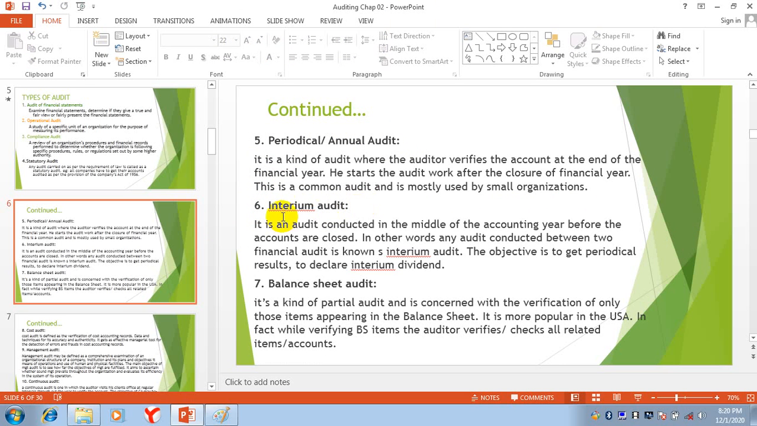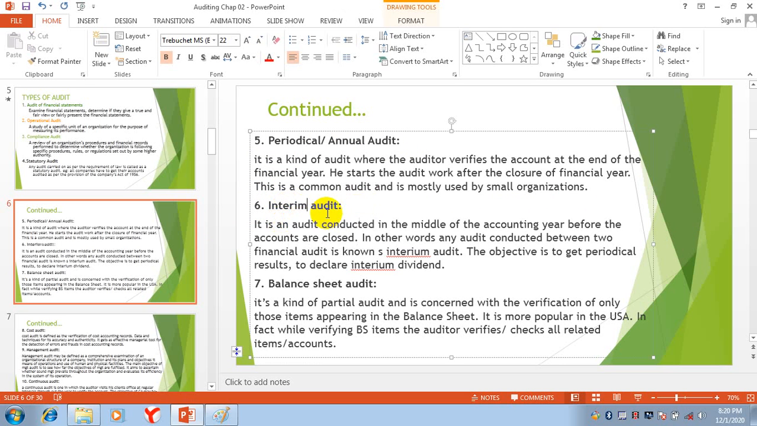Interim audit. It is an audit conducted in the middle of the accounting year before the accounts are closed. Keep in mind, the annual audit is at the end of the year, but interim audit is between the years, in the middle of the year. In other words, any audit conducted between two financial audits is known as interim audit.